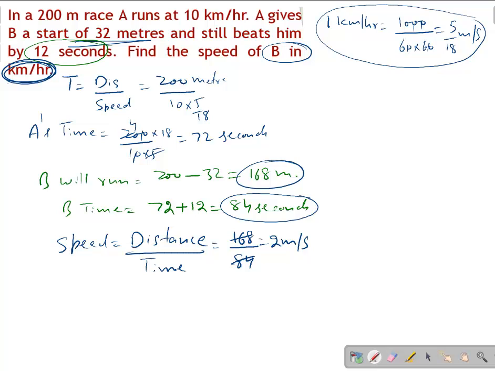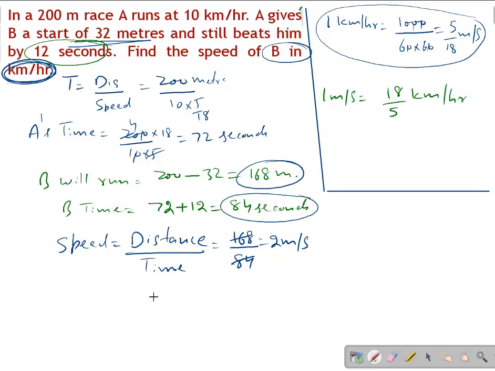As we know, students, 1 kilometer per hour is 5 by 18 meters per second. So you should also know 1 meter per second is equal to 18 by 5 kilometers per hour. So what will be our answer? 2 into 18 by 5, which will be 36 by 5, which will be 7.2 kilometers per hour. That is the speed of B.